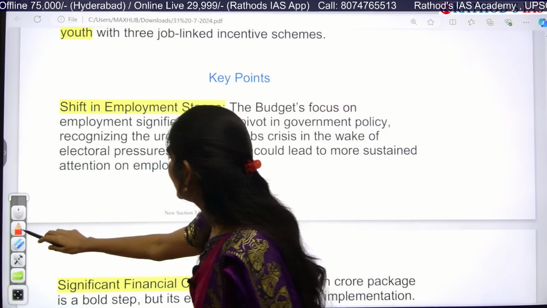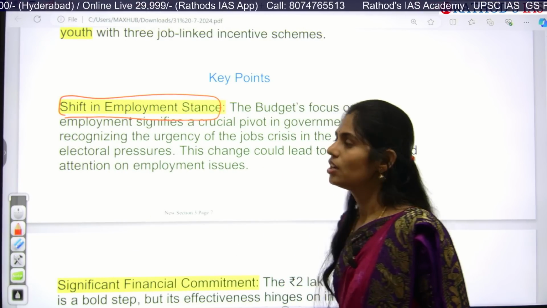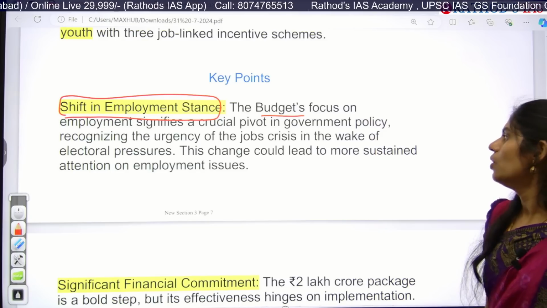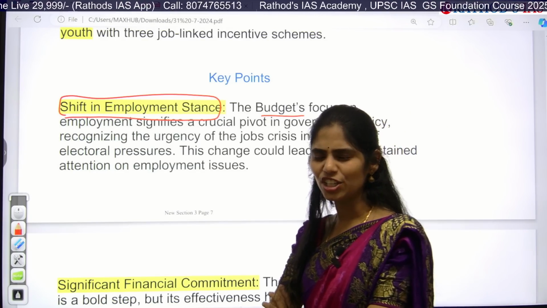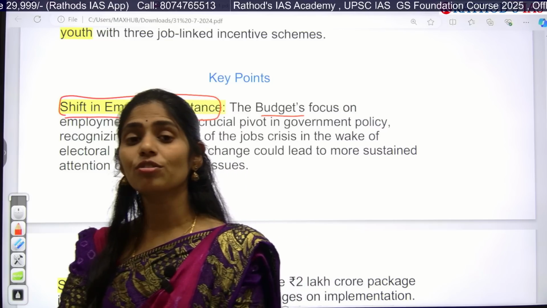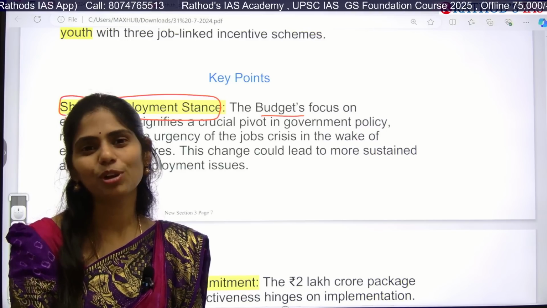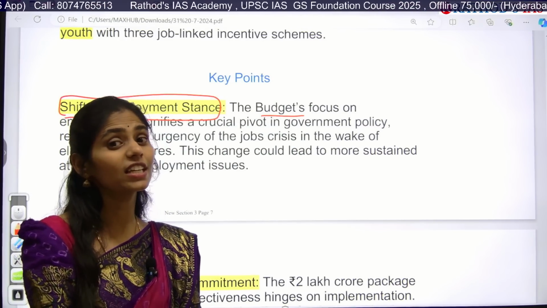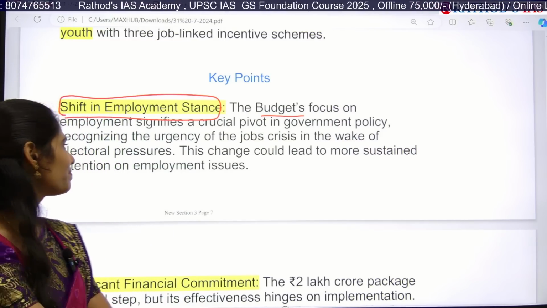If you see the key schemes, they are saying there is some shift in employment stance. This year the budget is focusing on employment, so we can understand that our government is focusing on employment generation and is serious about it. Because of the 2024 election results, the government understood that people are discontent because of increasing unemployment as well as increasing prices. There is one more article based on that as well.